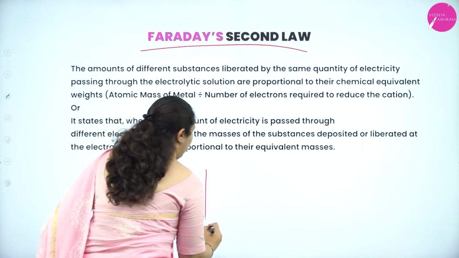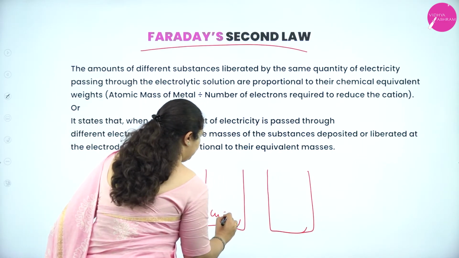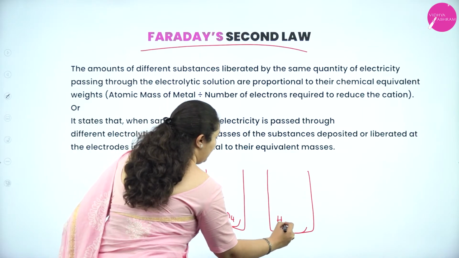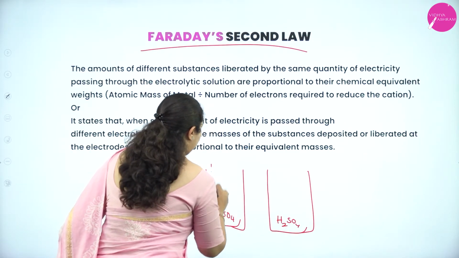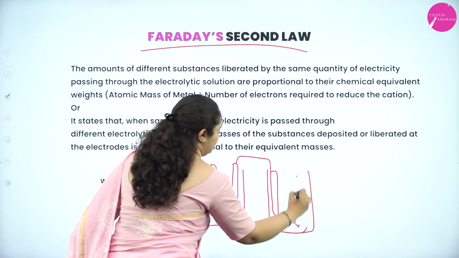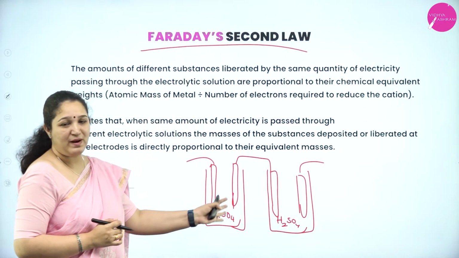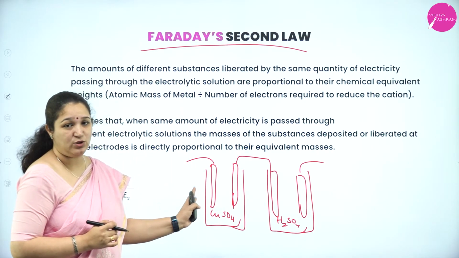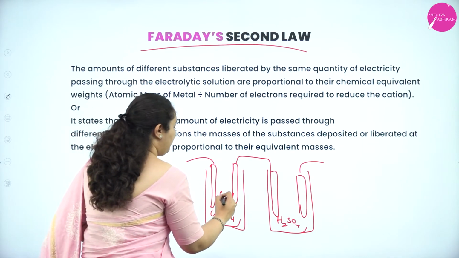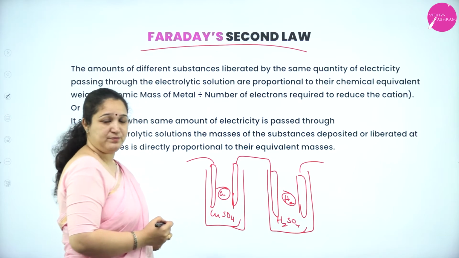For example, if I take two solutions of copper sulfate and H2SO4, copper sulfate and sulfuric acid I am taking, I am connecting it in series, okay. One is cathode, one is anode. I am passing same amount of electric current to both. So in one we have copper which is getting deposited, the other one hydrogen gas is liberated.